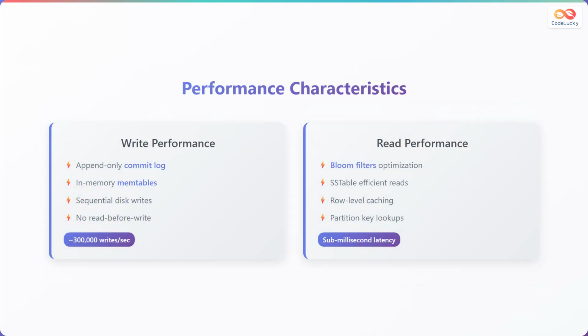Cassandra excels in write performance through its append-only commit log architecture and in-memory memtables that buffer writes before flushing to disk. Sequential disk writes eliminate the need for random disk access, while the no-read-before-write approach speeds up insert and update operations. Typical write performance can reach up to 300,000 writes per second. Read performance is optimized through Bloom filters that quickly determine if data exists in SSTables, efficient SSTable reads, and row-level caching mechanisms. Partition key lookups provide sub-millisecond latency for well-designed data models.